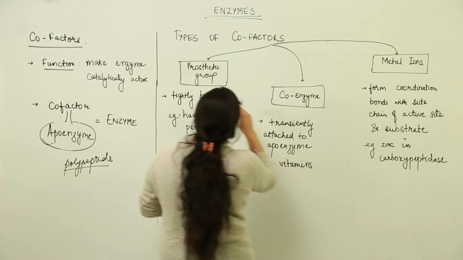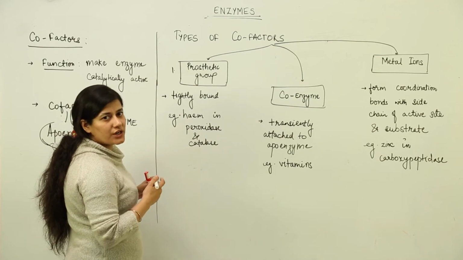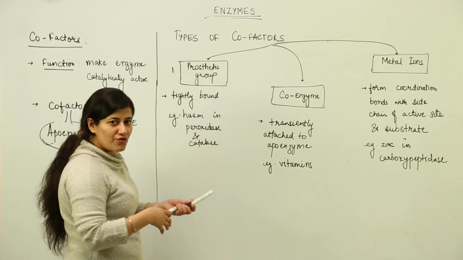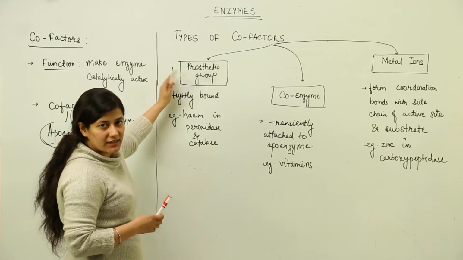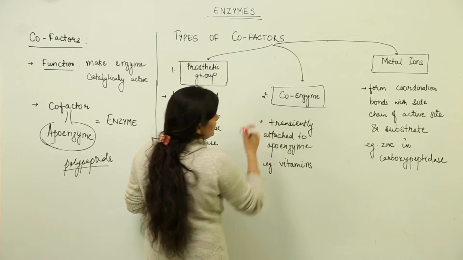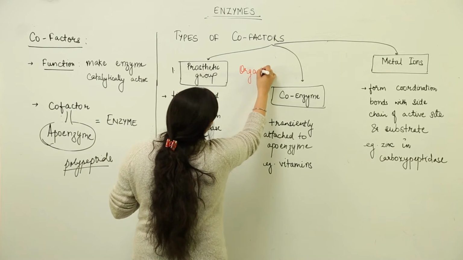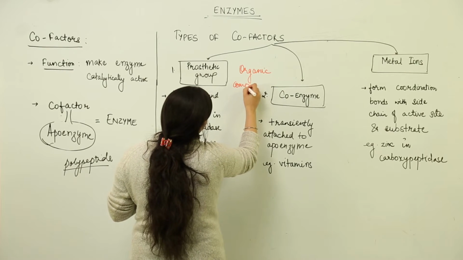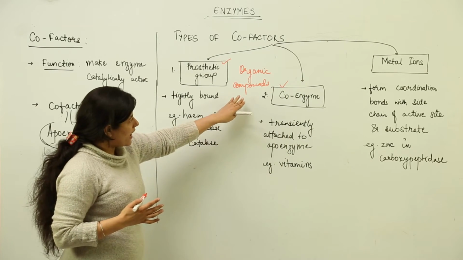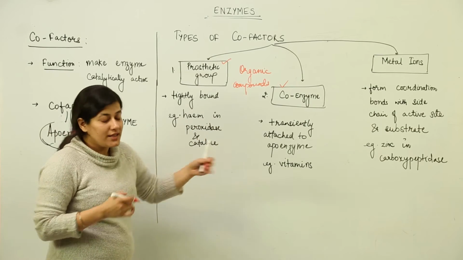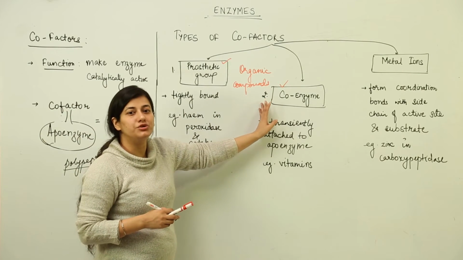Now the first thing you have to note is that the first one is the prosthetic group. In the beginning we had done a broad classification and understood that there are prosthetic groups and they are termed cofactors, but now we are studying what the cofactors are and what their types are. The first one is the prosthetic group, the second one is the coenzyme, and you need to remember that both of these are organic compounds, both the prosthetic group and the coenzyme. Now if they are both organic compounds, on what basis are they different? The difference lies in how well they are attached to the apoenzyme.